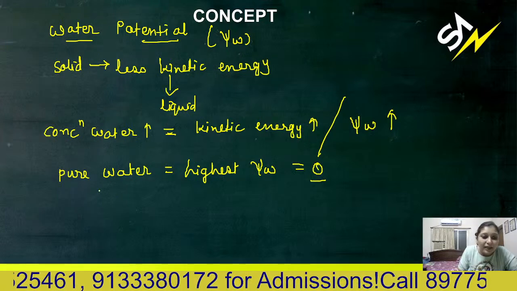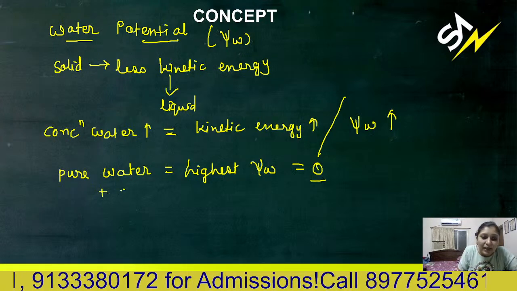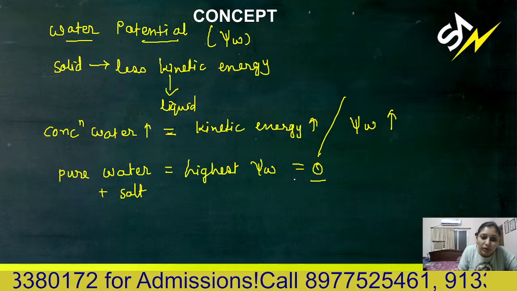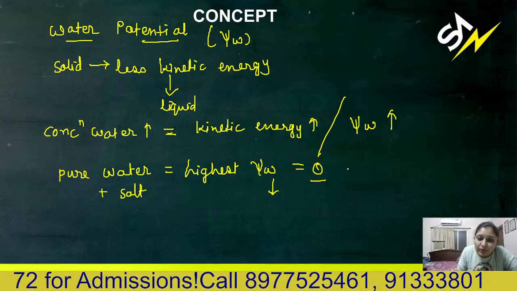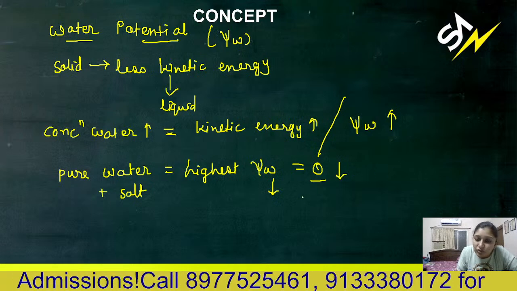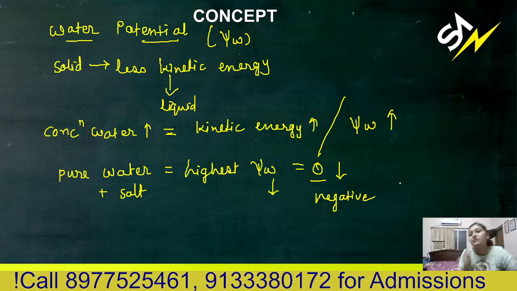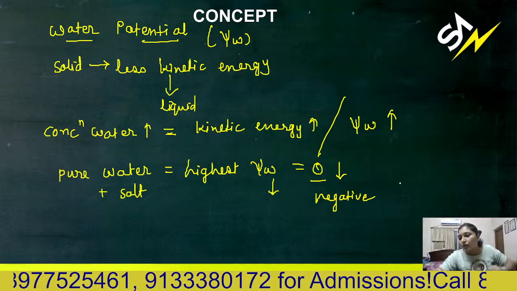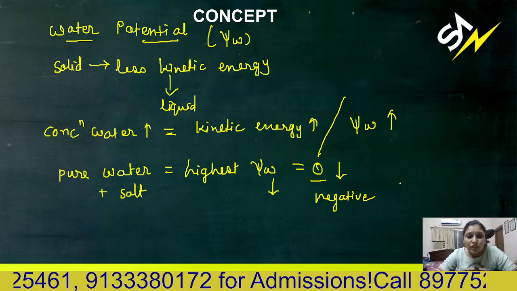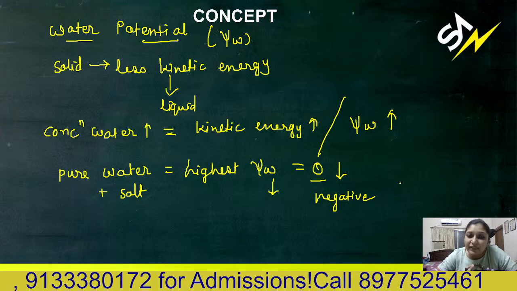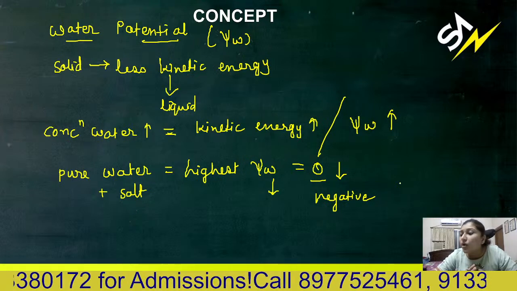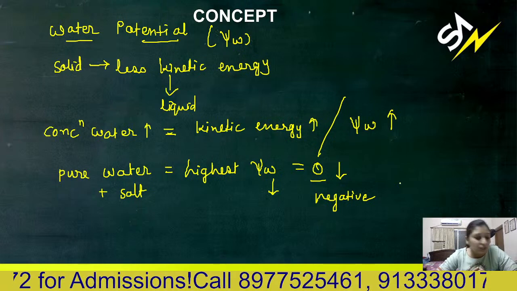When you add any salt to pure water, psi W goes down from zero, so it goes on the negative side. With any solute, water potential is negative.